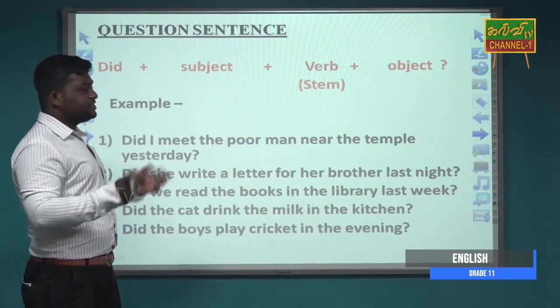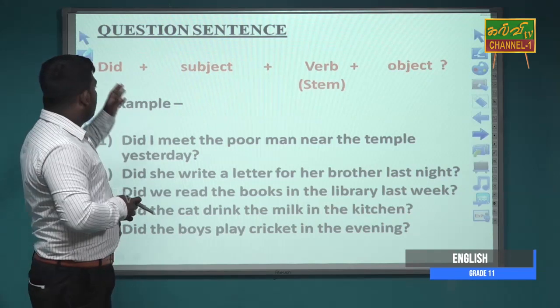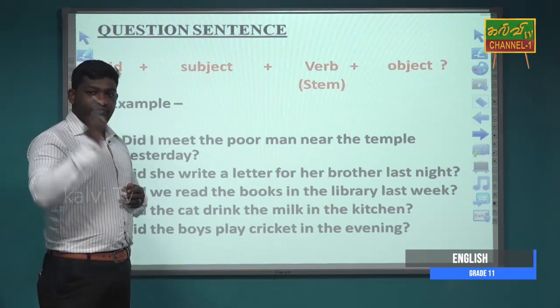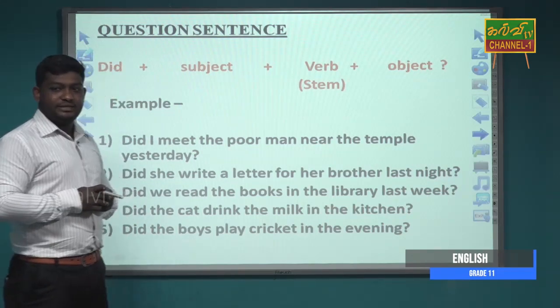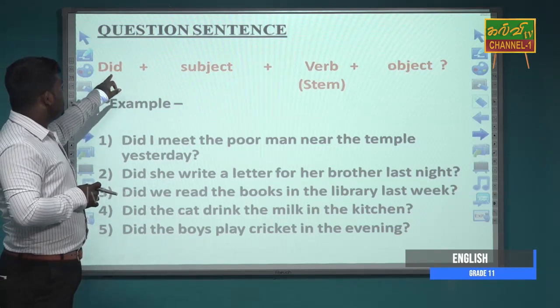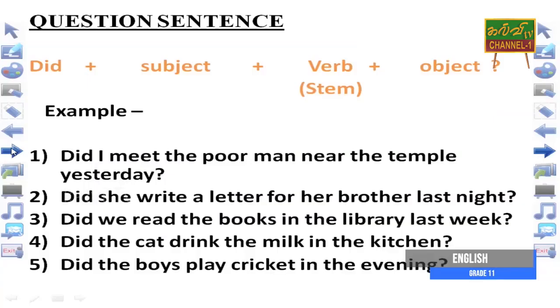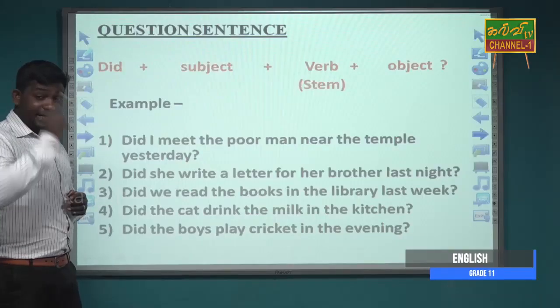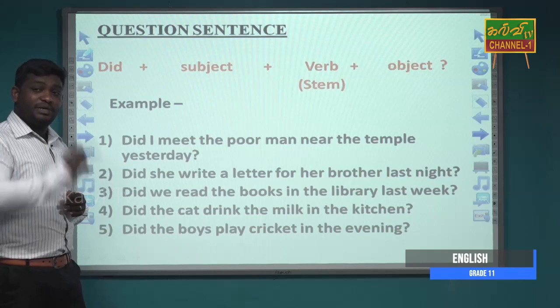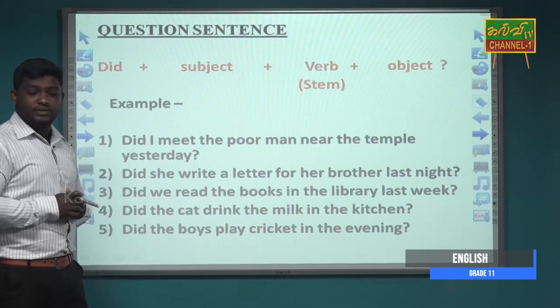Here, question sentence. We simply make question sentences using did in front of the subject. In a positive sentence, we use subject plus verb and object. In a negative sentence, we use subject plus did not plus verb plus object.